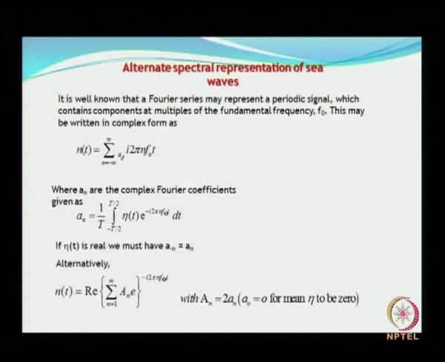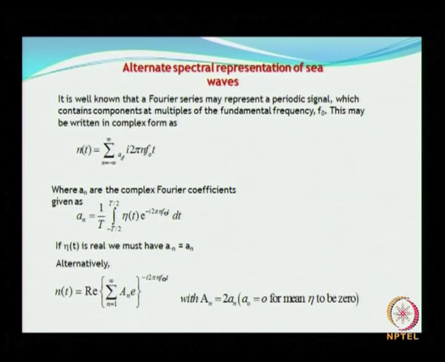wherein an are the complex Fourier components or Fourier coefficients, which are represented as shown here. If eta of t is real, then we must have a suffix minus n equal to a suffix n. Brush up your Fourier series.